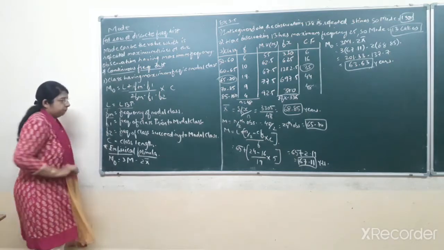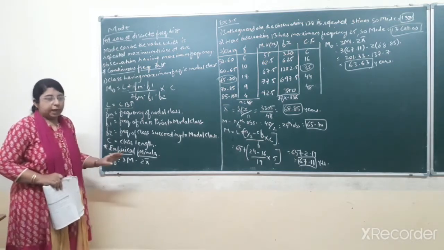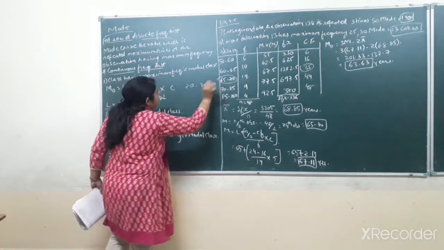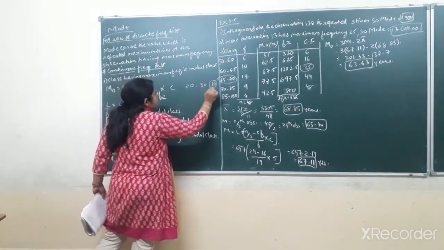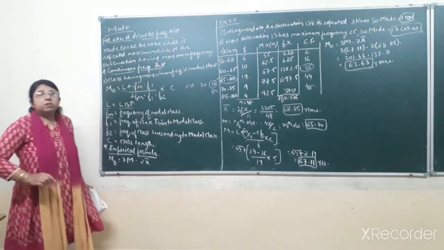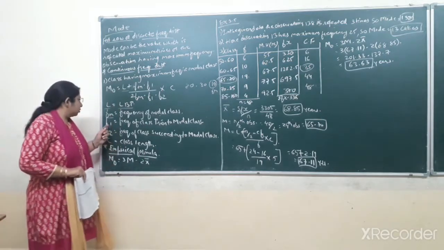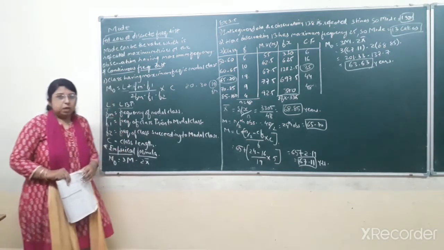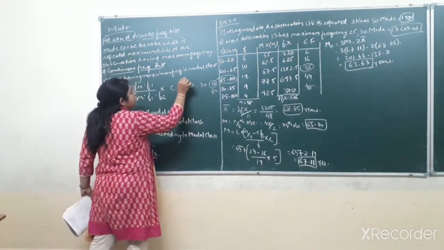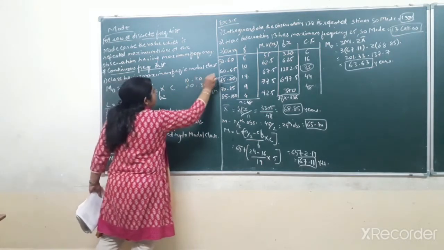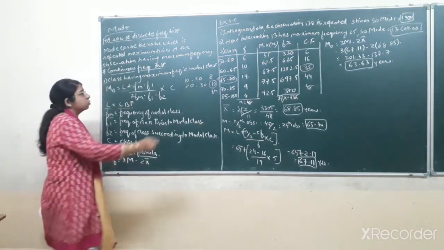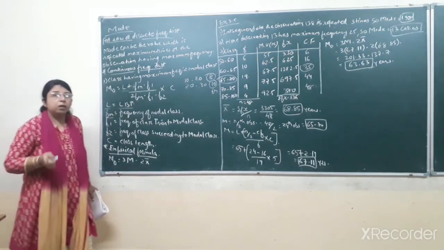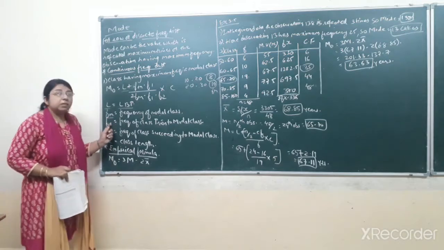Then Fm means frequency of the modal class. Suppose your modal class is coming 20 to 30 and the frequency given to you is 10, then this would be considered as Fm. Next one, that is F1. F1 means frequency of the class prior to the modal class. Above this 20 to 30 modal class, the previous class is 10 to 20 and its frequency is given as 8. So this 8 will be considered as F1, the frequency prior to the modal class.